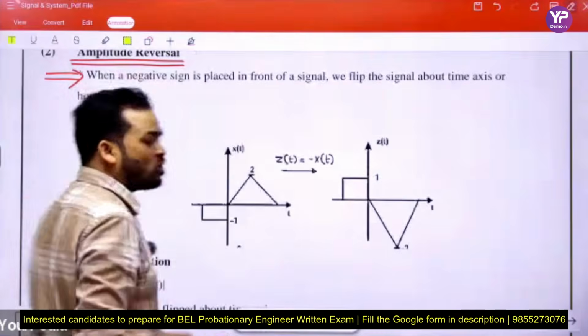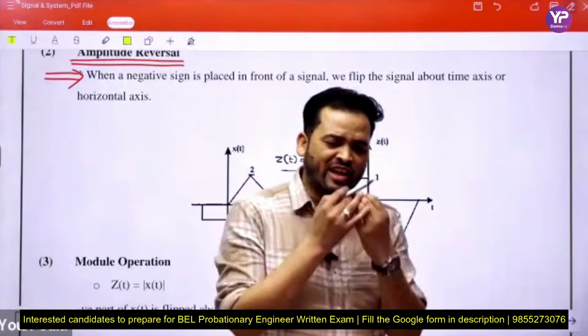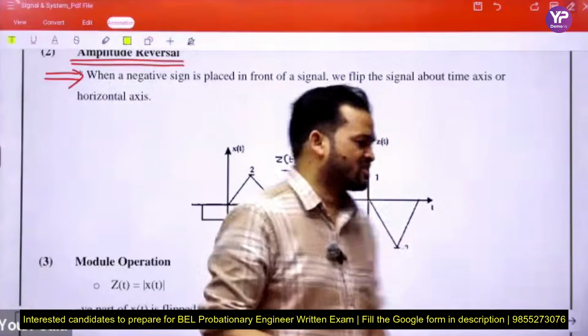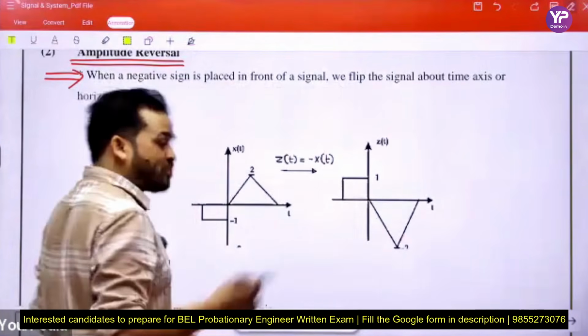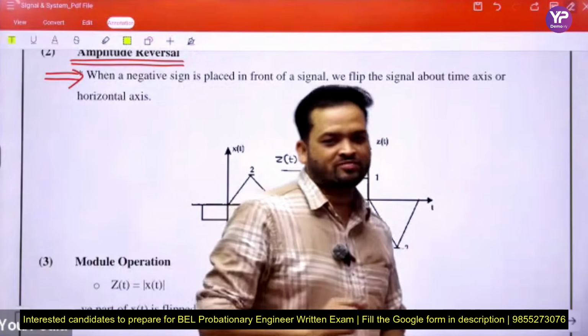This is a simple thing beta. Operations on the dependent variable are very basic, and I promise you operations on the independent variable are also simple.